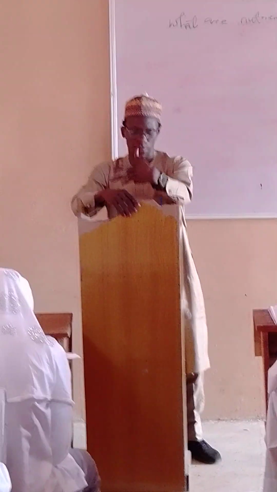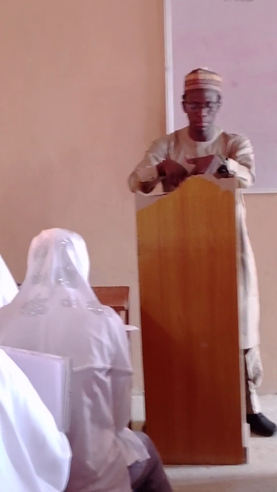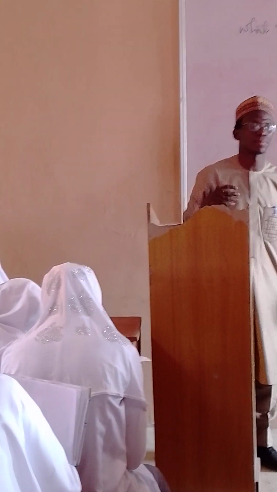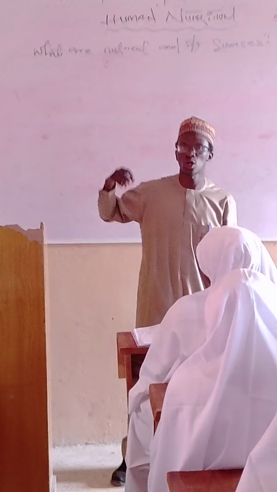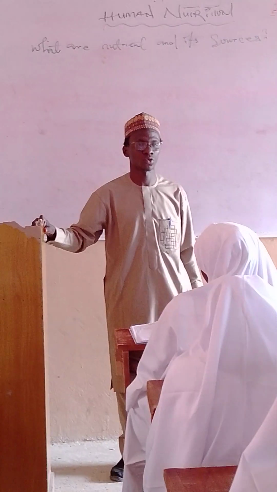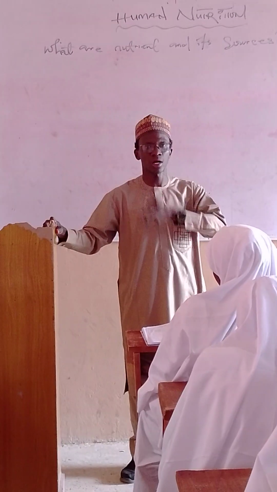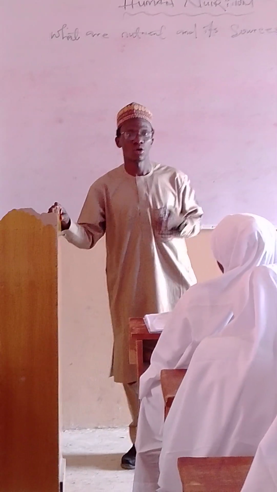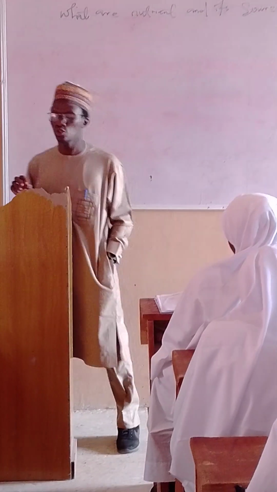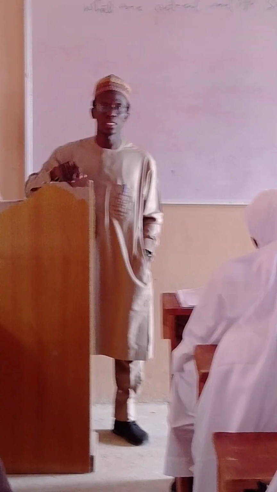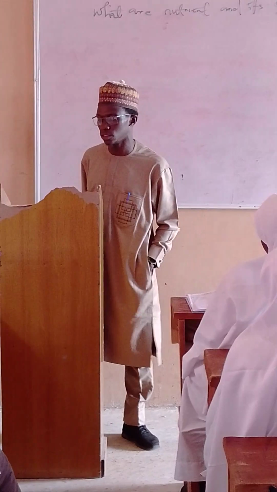There are a lot of foods rich in vitamin A which also appear in vitamin C rich foods. Like we usually have vegetables rich in vitamin A, and it also appears in vitamin C rich foods, which are lemons, mango, pineapple, orange, and the rest. Is that clear? Yes. Okay, thank you.